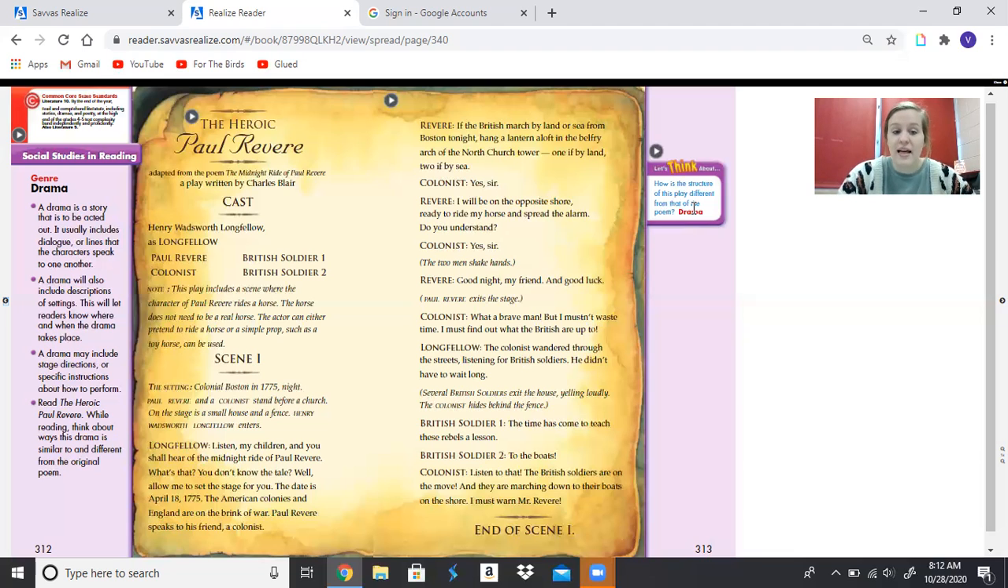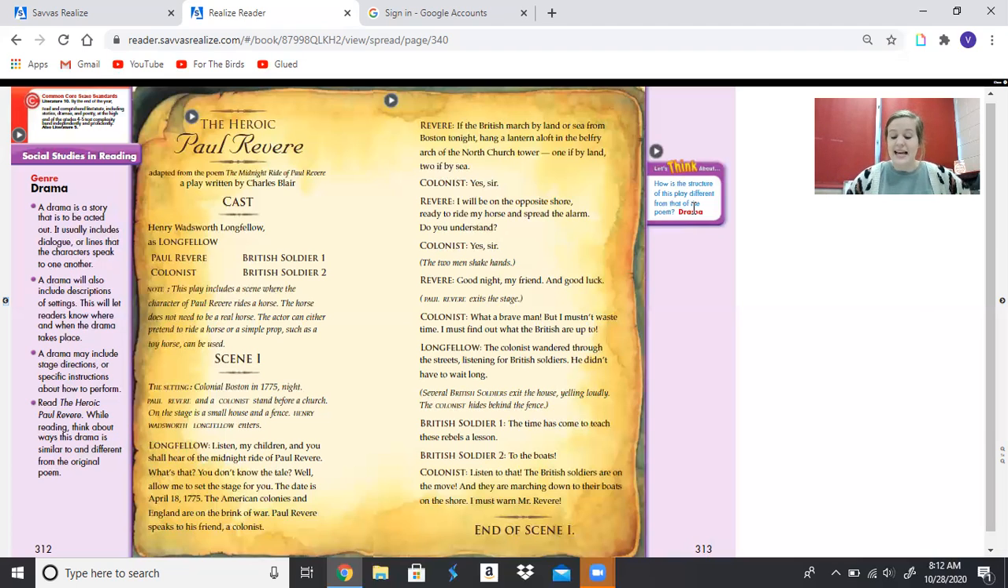So, Longfellow is kind of like our narrator in this play. And we just read scene 1. Why do you think that the author ended scene 1 with the colonist's discovery of how the British soldiers will be traveling to Boston? Why do you think he chose to end scene 1 there?